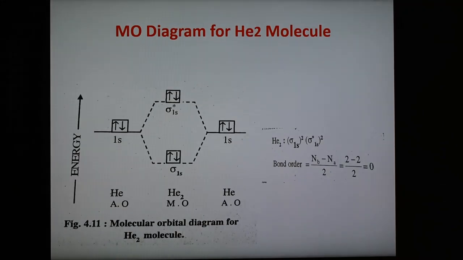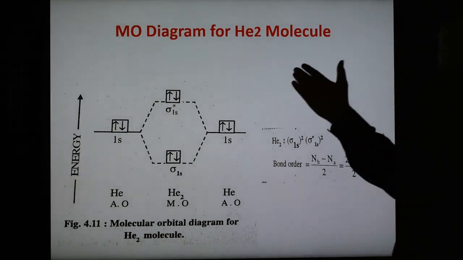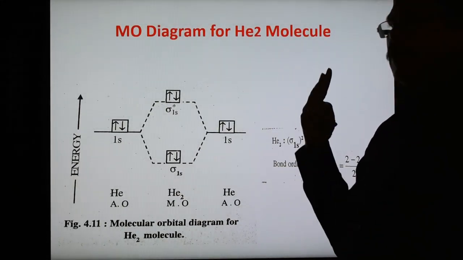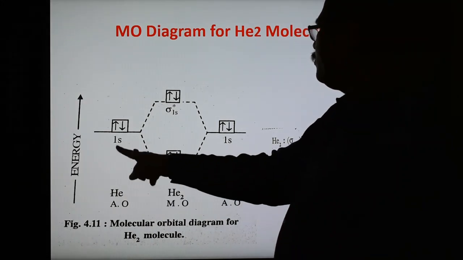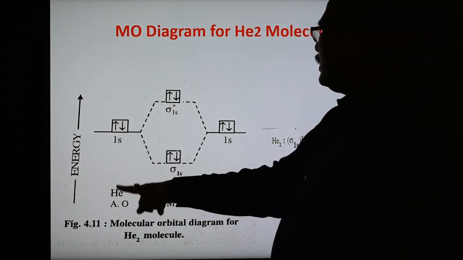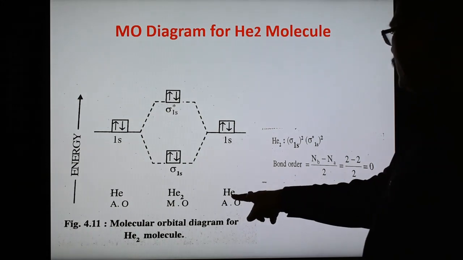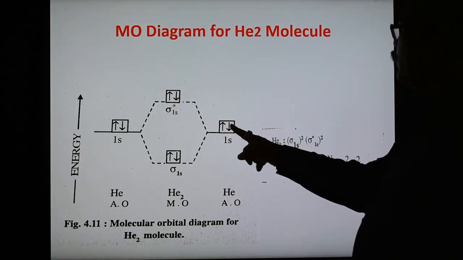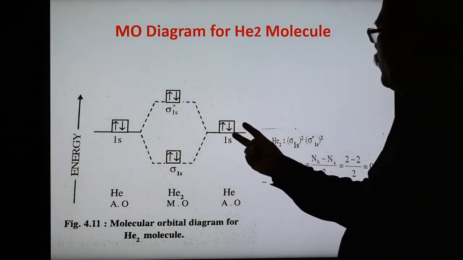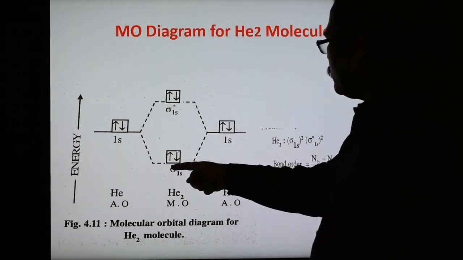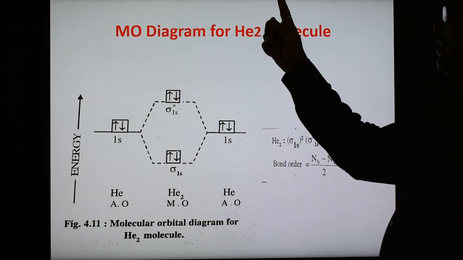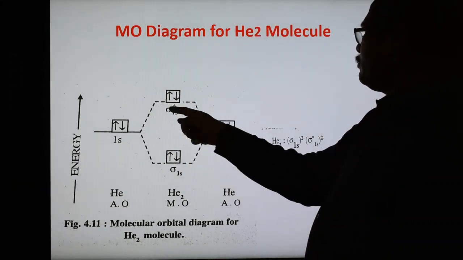Now second is the MO diagram for the helium molecule. Helium has atomic number 2, so the configuration is 1s2. The 1s atomic orbital has 2 electrons in the first atom, and the second helium also has 1s2, so in total 2 and 2, 4 electrons. When the addition and subtraction of orbitals take place, 2 electrons go to the bonding orbital and the remaining 2 electrons go to the antibonding orbital. Here sigma 1s2 and sigma star 1s2.